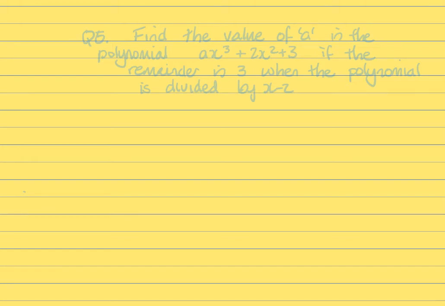Okay, question 5 from the assignment. Find the value of a in the polynomial ax cubed plus 2x squared plus 3 if the remainder is 3 when the polynomial is divided by x minus 2. So we've got to find a, which is missing, and the remainder is 3 when we divide it by x minus 2. So that should immediately make you write down p of 2 equals 3.